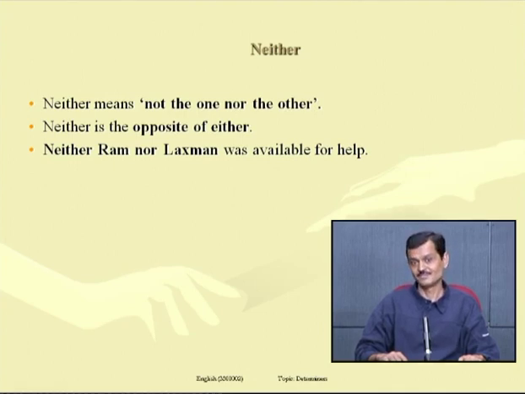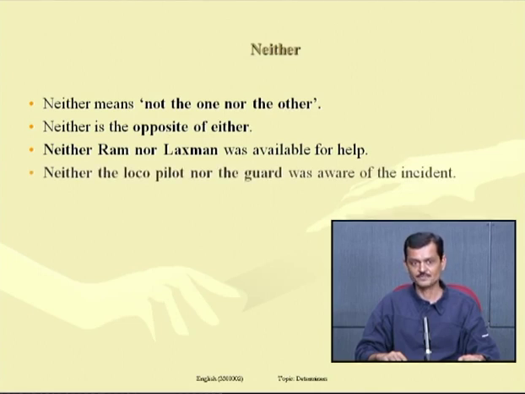How come this has happened? Weren't they available for help? Ram and Lakshman? No, neither of them was available. Neither Ram nor Lakshman was available for help. There are two persons, but none of them was present, and that's why the use of neither.